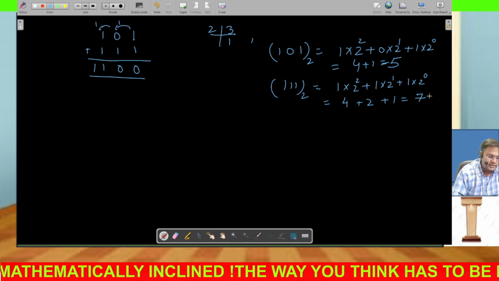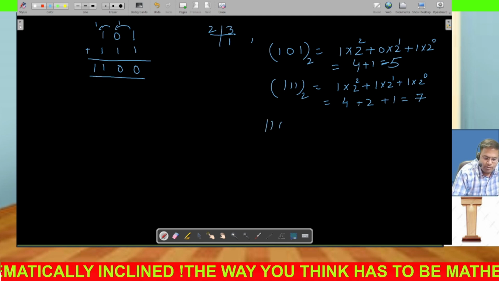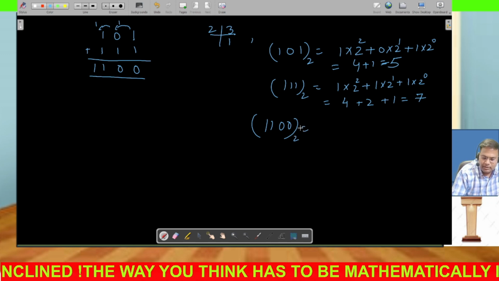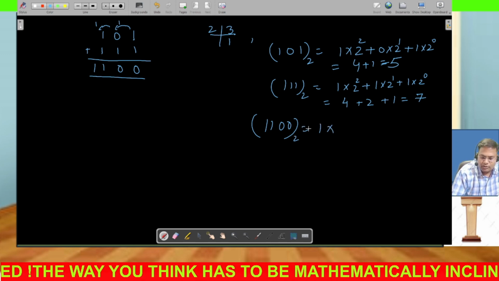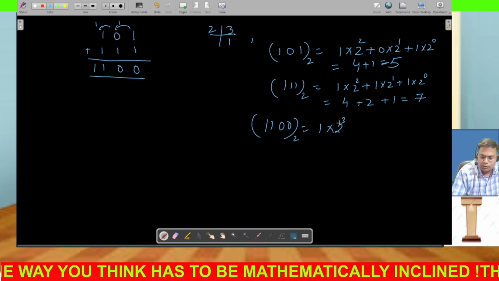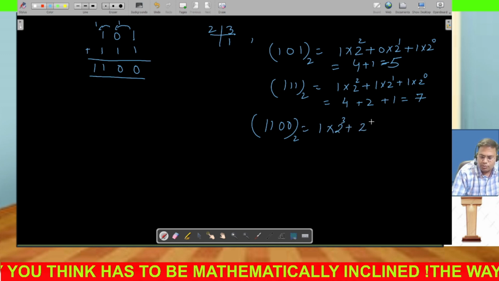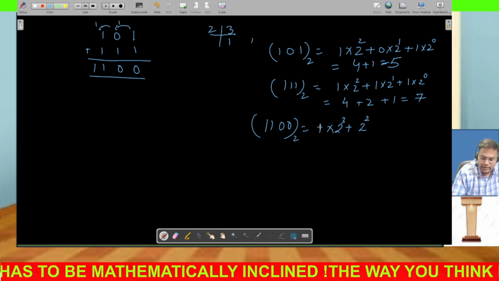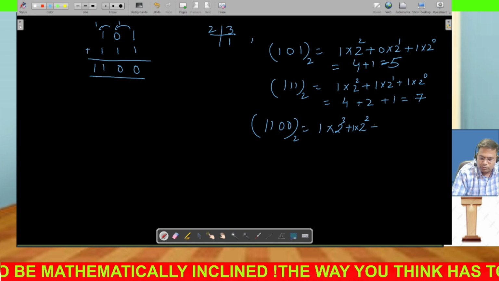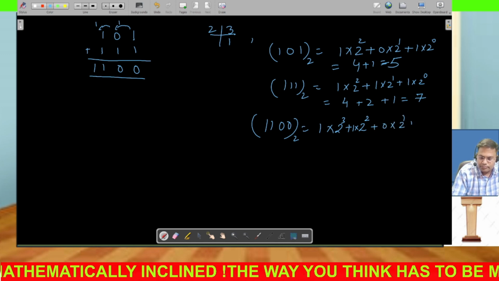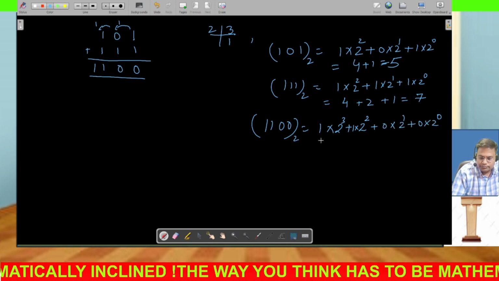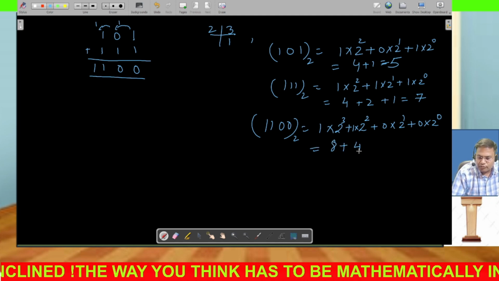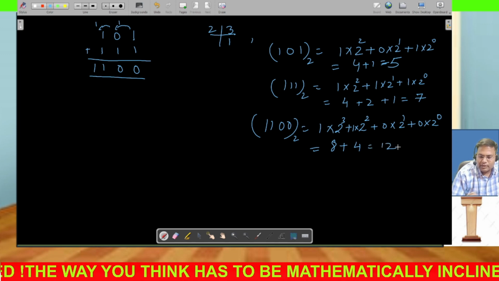अब इसका भी आंसर चेक करते हैं लास्ट में. 1 1 0 0 and this is going to be in decimal numbers will be in this form. अब 1, there are total 4 digits. So 2 cube से start करिए and then 2 and you'll be converting it into this 2 and this is 1. So 1 into 2 3, 1 into 2 2 then 0 into 2 1 and plus 0 into 2 0. So 2 cube is 8 and this is going to be 4. So this answer is going to be 12.